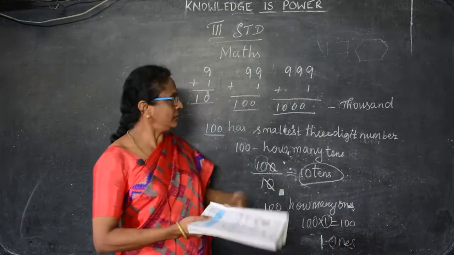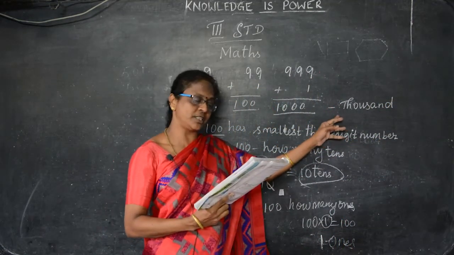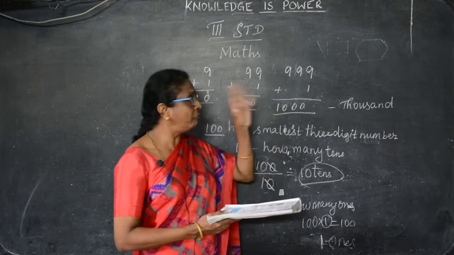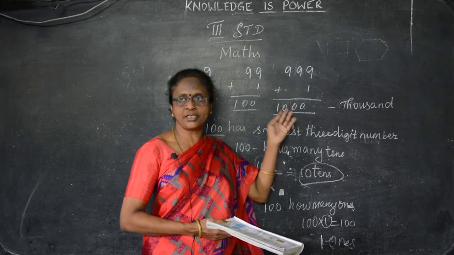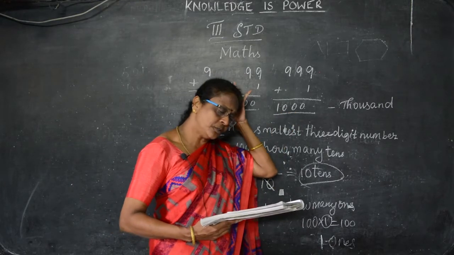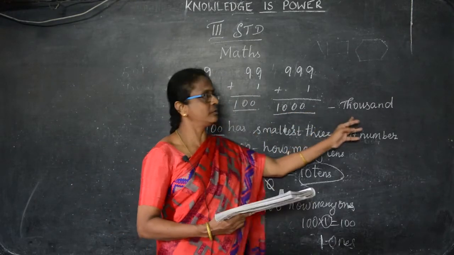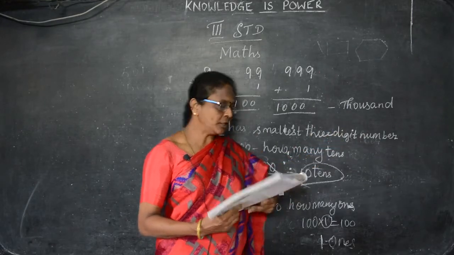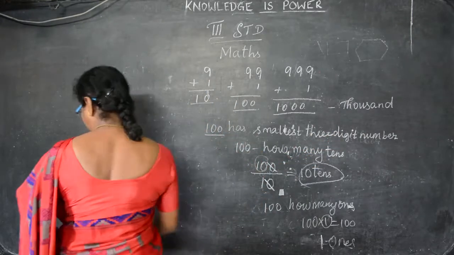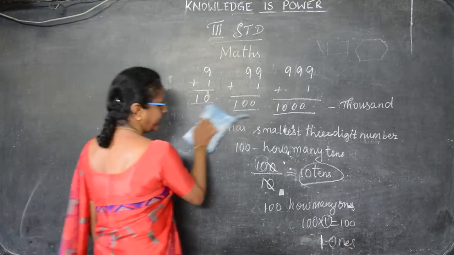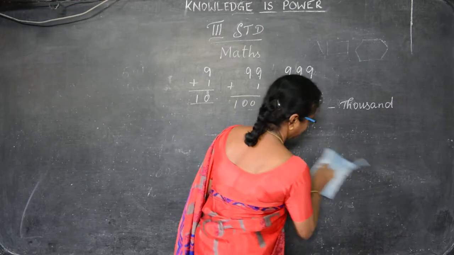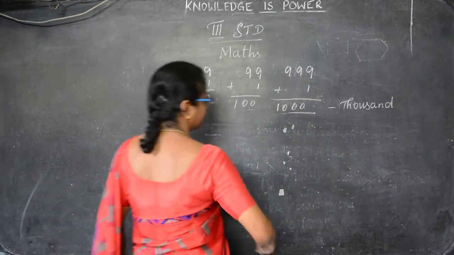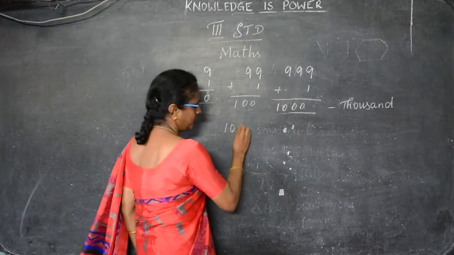Okay, 1 put 3 zeros is 1000. So the smallest 4-digit number this is. This is not a 3-digit number, it is a 4-digit number. Okay, so the smallest 4-digit number is 1000.